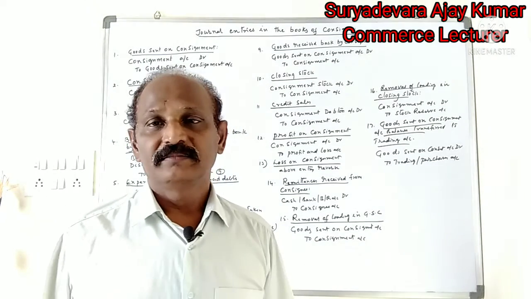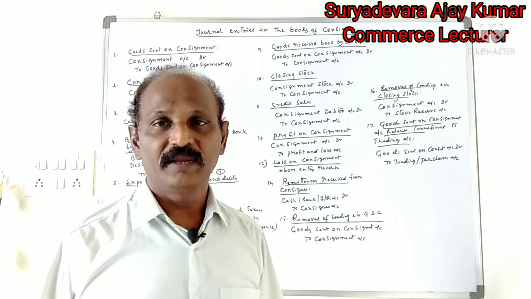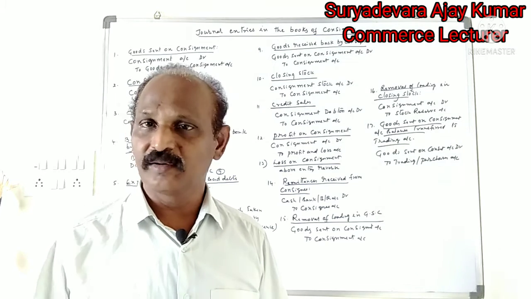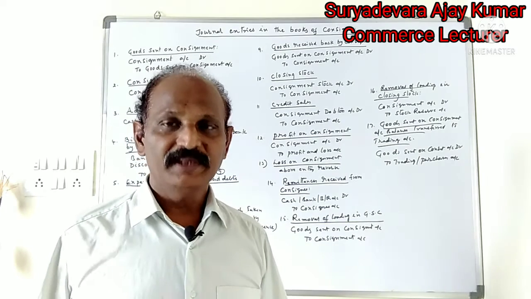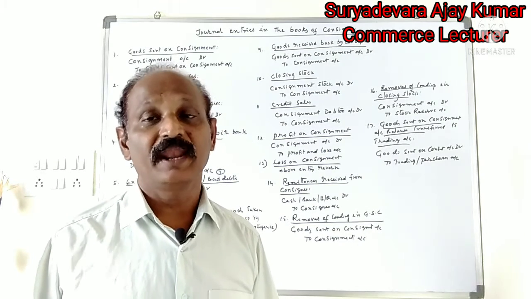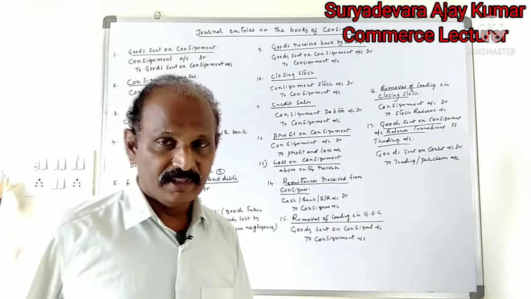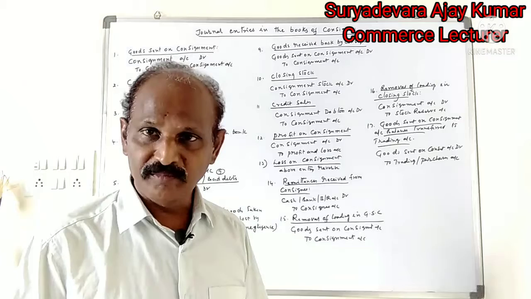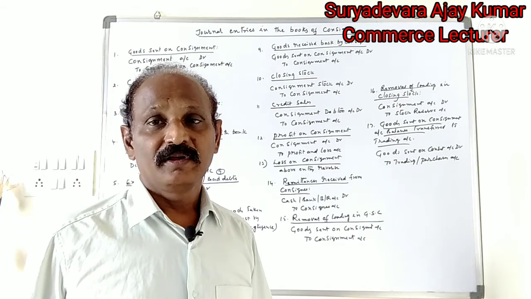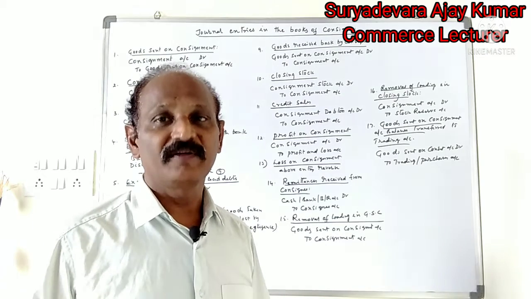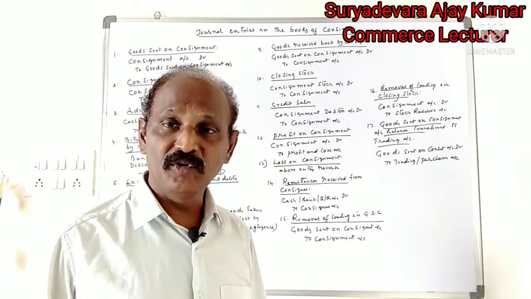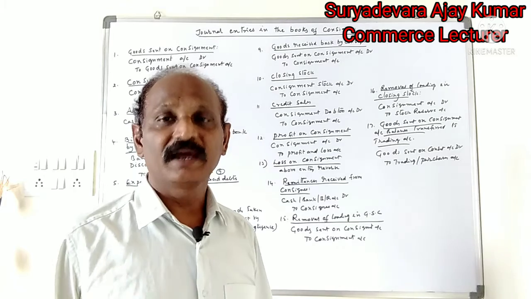Loading is included in two items: goods sent on consignment and closing stock. That amount must be removed by the consignor to find out the correct profit or loss on consignment. If that loading amount is not removed, the excess amount shown in the consignment account affects the profit or loss on consignment. So that loading amount is removed by the consignor.